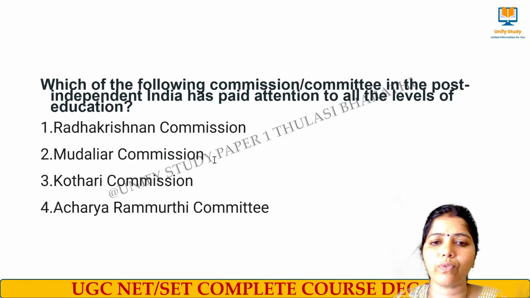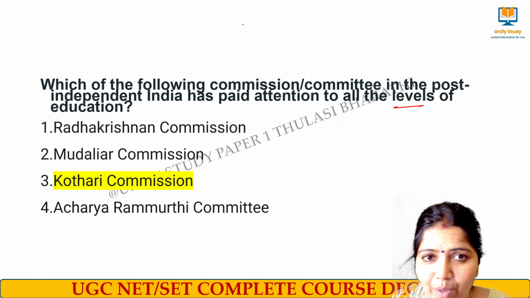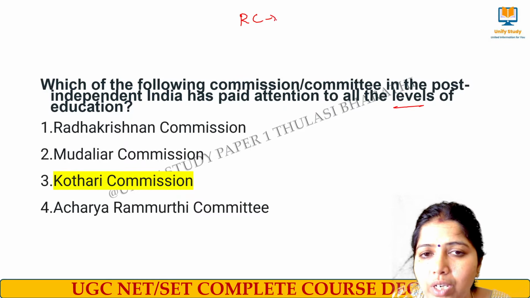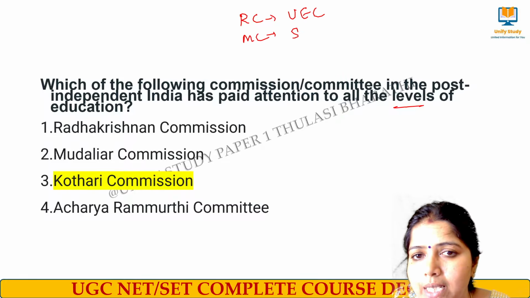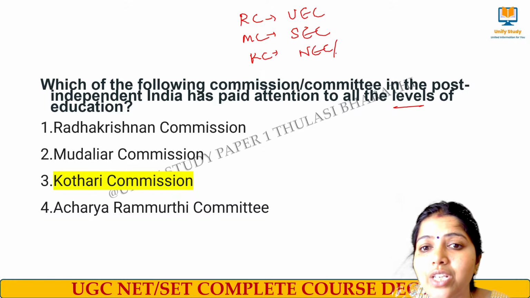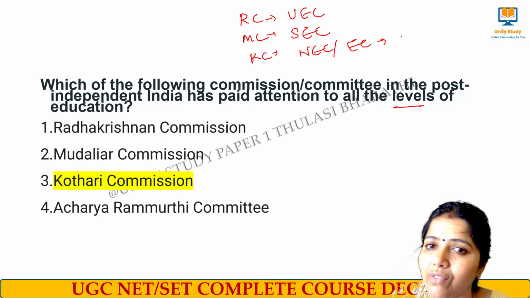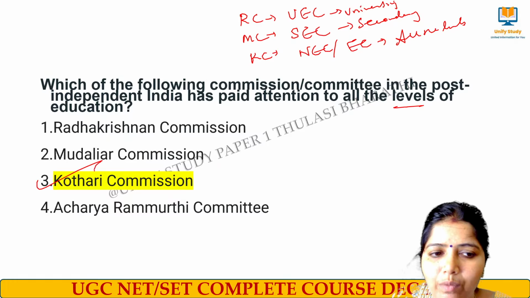The right answer for this question is the Kothari Commission, which worked on all levels. That's why I stated it in the previous question. Radhakrishnan Commission worked on University Education, Mudaliar Commission worked on Secondary Education, and Kothari Commission worked on National Education, that is, all levels. Here they worked on the secondary level alone, here on the university level alone, and here on all the levels of education. That's why Kothari Commission is the right answer here.